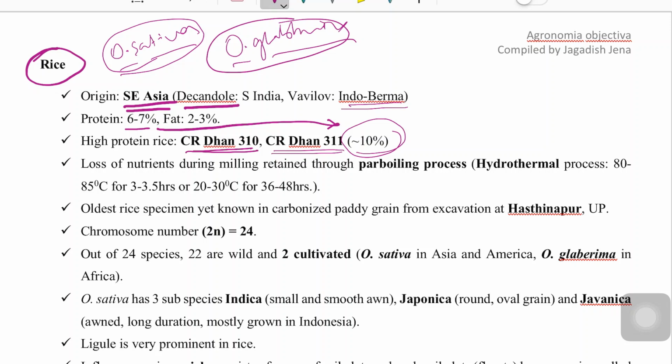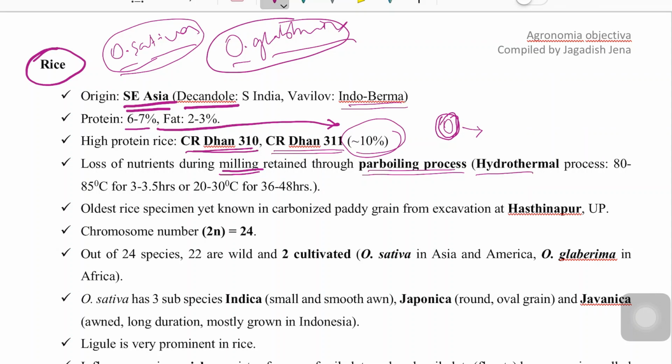Loss of nutrients during milling. What is milling? That is the separation of the grain from the outer hull. Loss of nutrients during milling is retained through the parboiling process. How can we retain that loss?